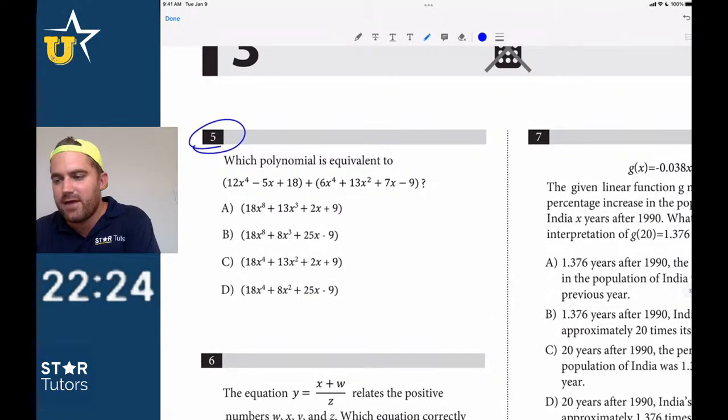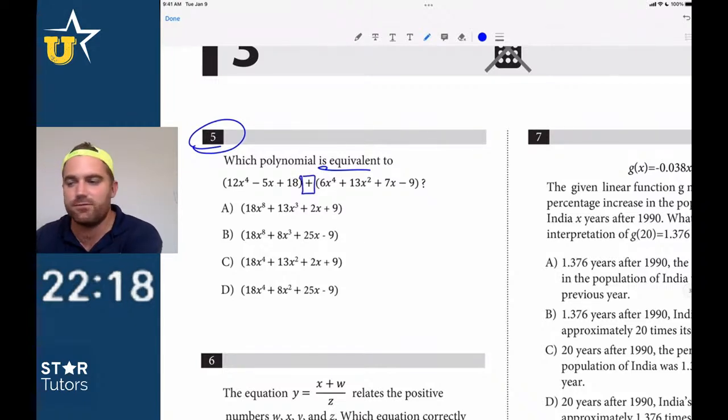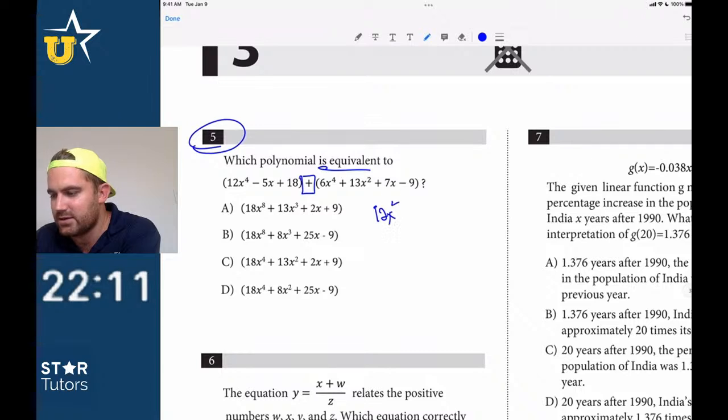Number 5, very straightforward. Which of the following is equivalent? Right? It's even easier because we have a plus sign. So just be really careful. All you're doing here for number 5 is combining like terms. Okay, so we get 12x to the 4th plus 6x to the 4th, right? Just combine those.